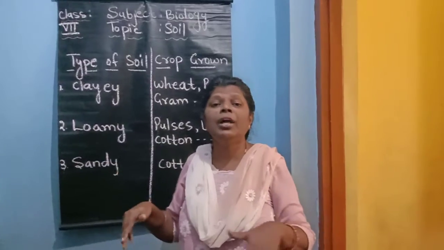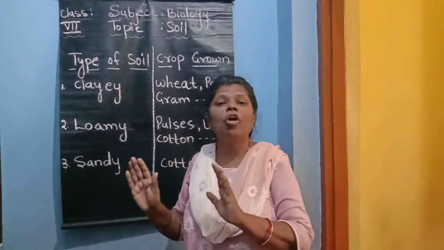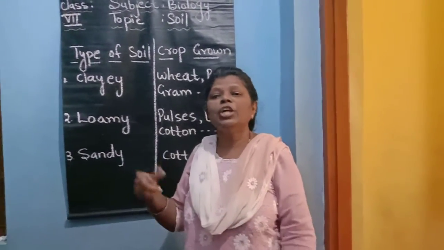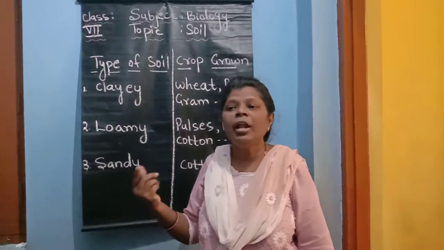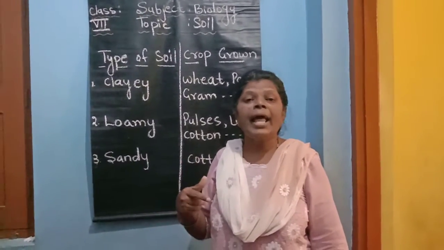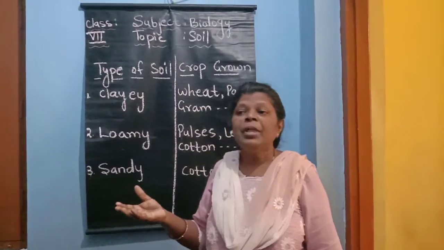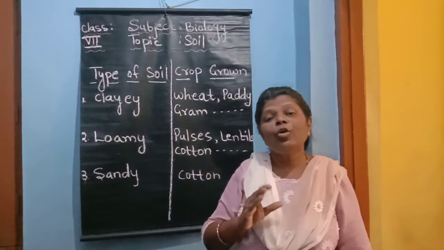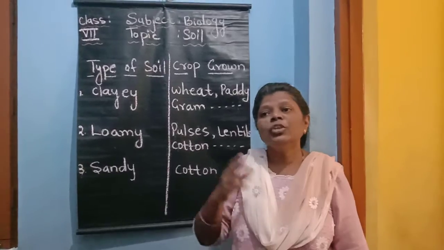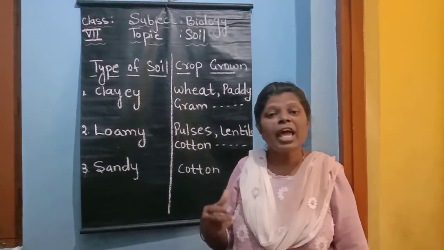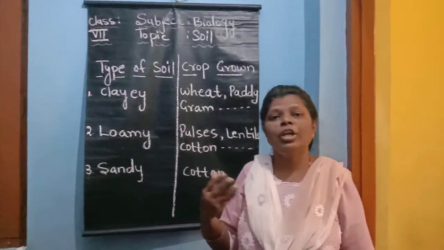Farmers should not leave the soil empty. That means they should not leave their farms empty. They should always grow crops one after another. Then we can adopt terrace farming, especially in the hilly areas. Then we can control forest fires also. These are some of the methods which can be used to prevent soil erosion.